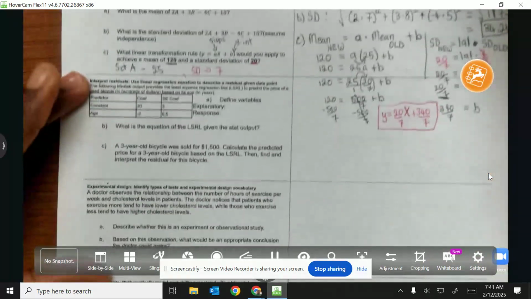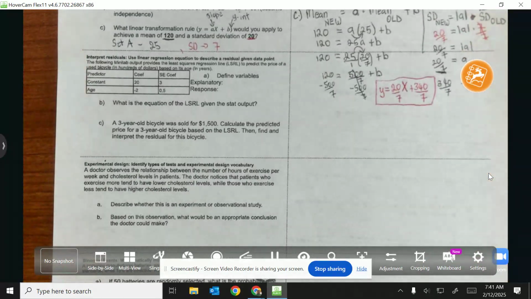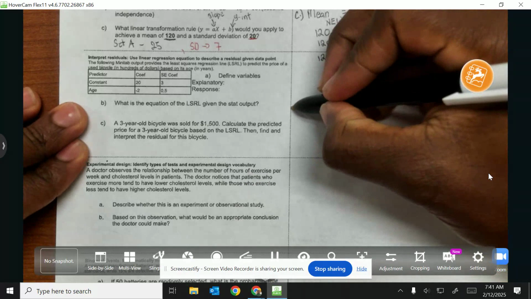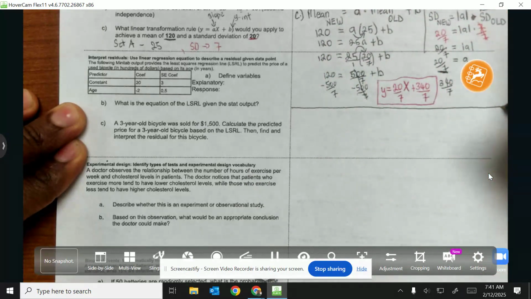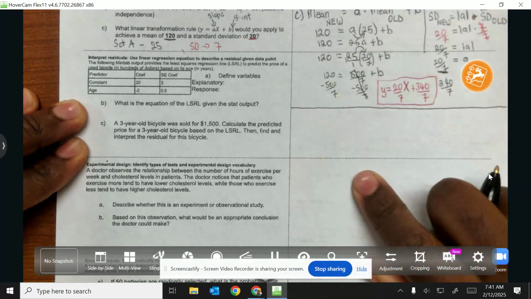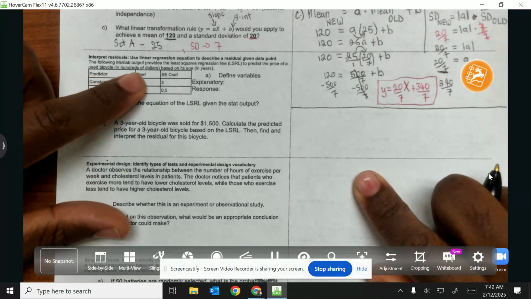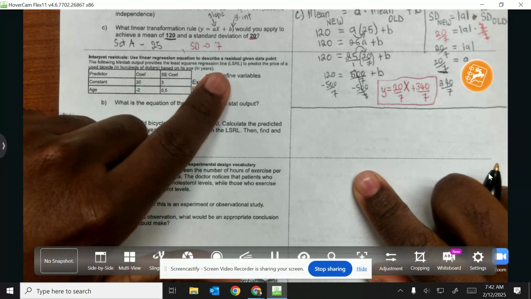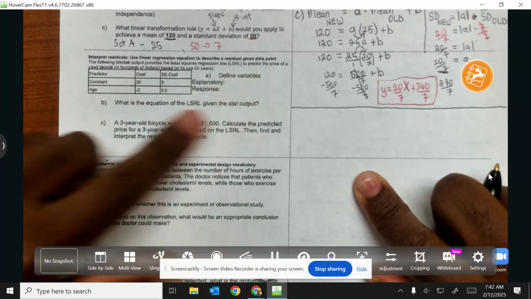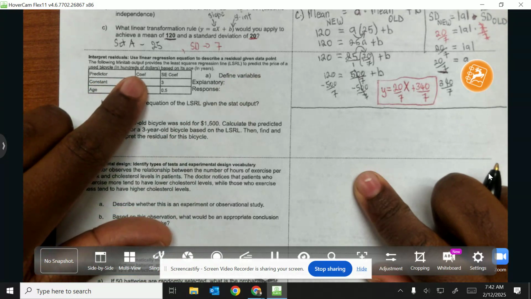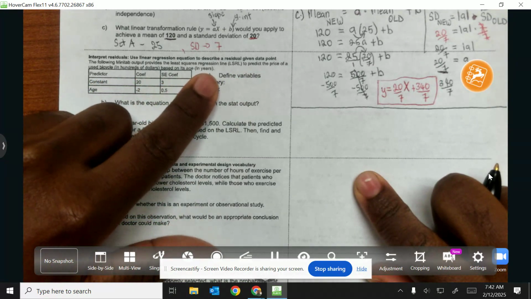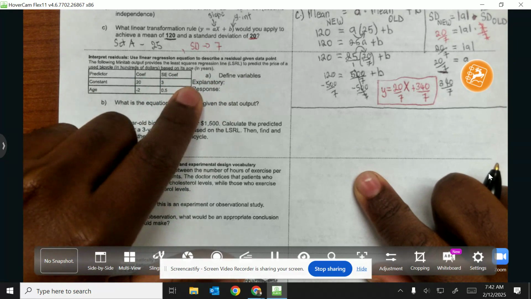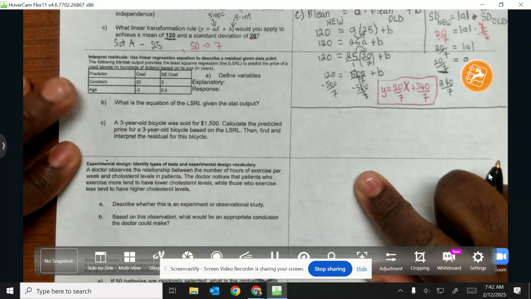All right, so the next question says we're trying to interpret residuals. So we need to use the linear regression equation to describe the residual given the data set. Okay, so it says the following Minitab output provides the least squares regression line, LSRL, to predict the price of a used bicycle in hundreds of dollars based on its age in years. Define the explanatory variable and the response variable.